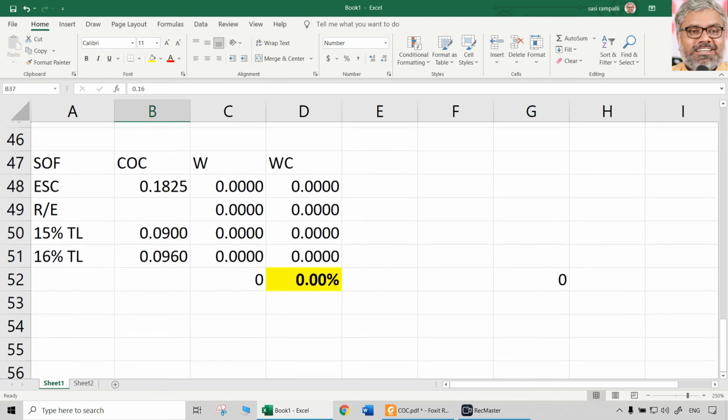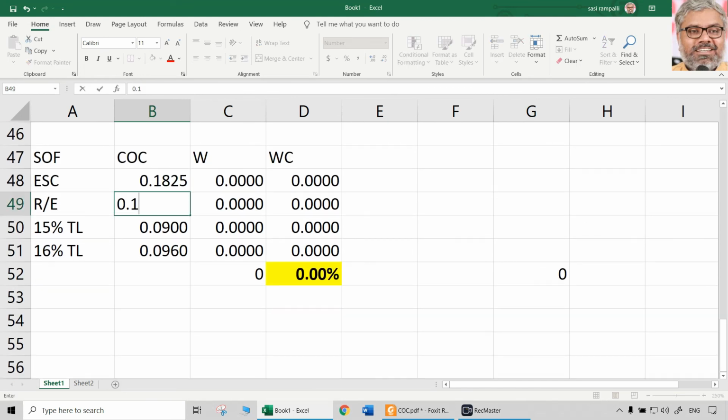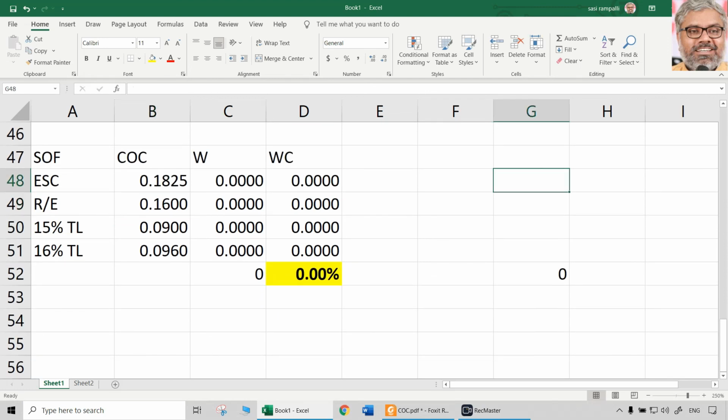How much was that earlier? 16%. The same 16% can be taken now since there is no need of fresh issue. When fresh issue is happening, to the extent of the equity shares now to be issued, it is 18.25 cost. For retained earnings, it is the old cost only. There will not be any difference because there is no fresh issue happening to that extent. So 16% only will be taken as cost of retained earnings, same as before. That's the cost of capital individually.